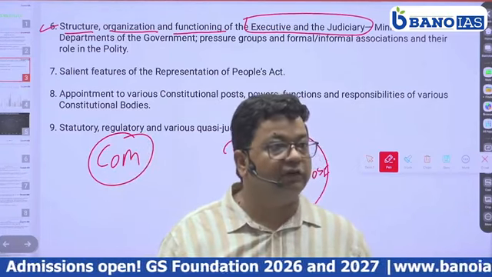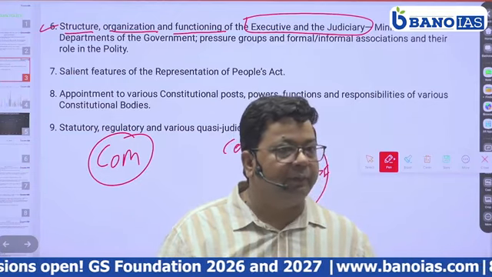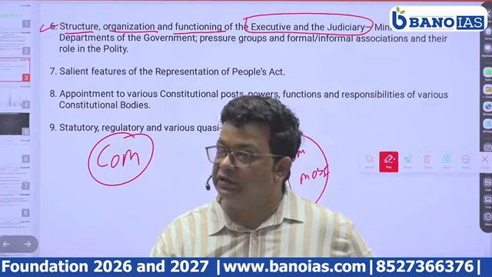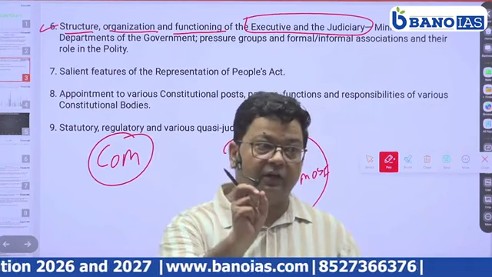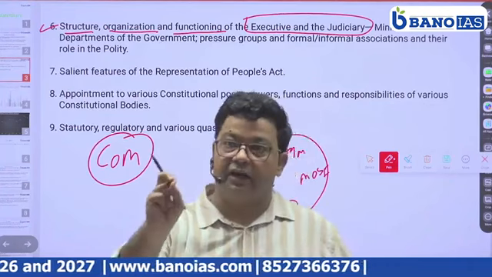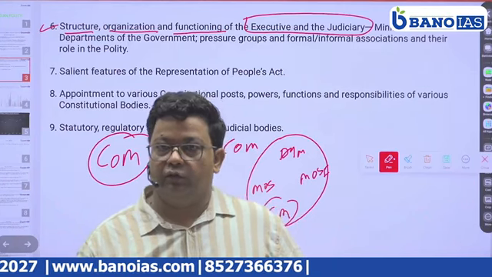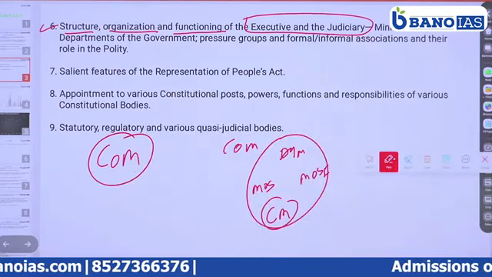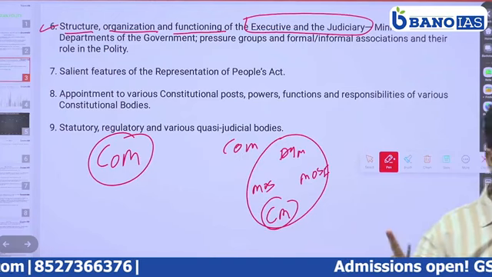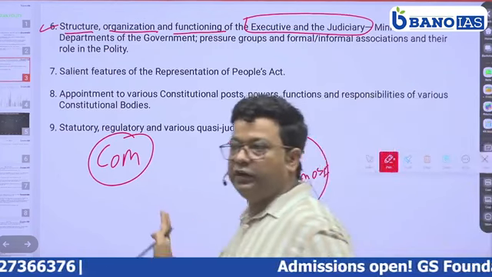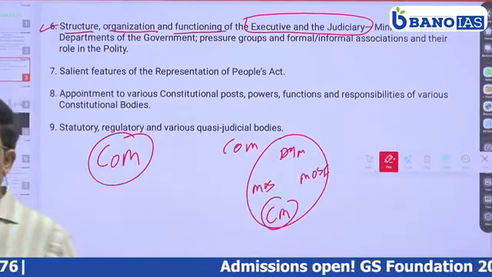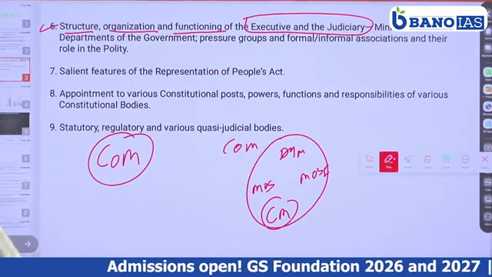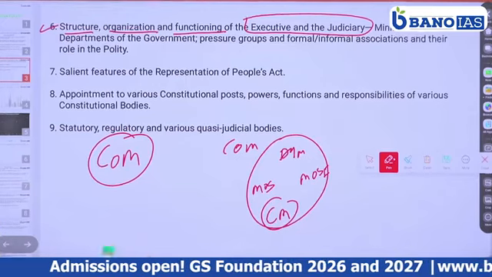That is Article 352, which says the President cannot impose a national emergency unless the Cabinet advises him in writing. So the term Cabinet is mentioned only at one place, Article 352. Elsewhere, functioning is described in terms of the Council of Ministers. Is it clear?